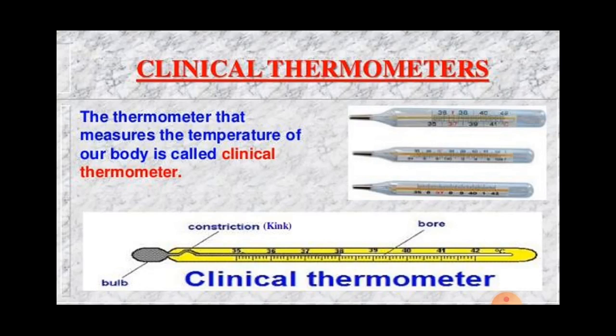This is because as soon as we take out the bulb of the laboratory thermometer from our mouth, the level of mercury in its tube will start falling quickly due to the cooling of its bulb by air. When it touches air, it will start falling quickly. This will give a wrong value of body temperature. Understood? So it is clear that for measuring body temperature, we should use a thermometer in which the mercury level does not fall even when its bulb is removed from the mouth.